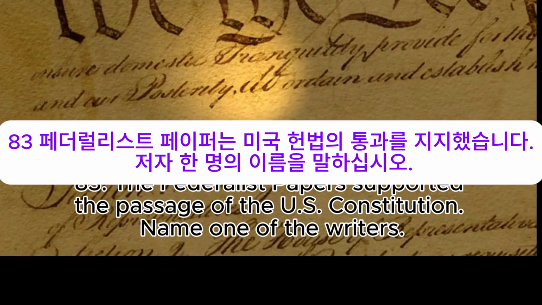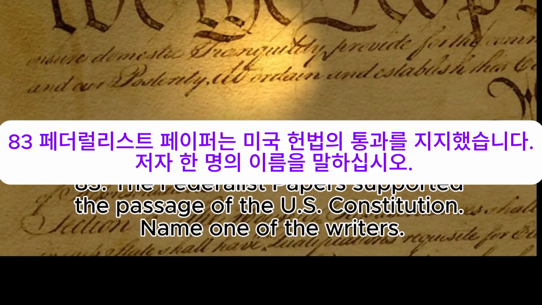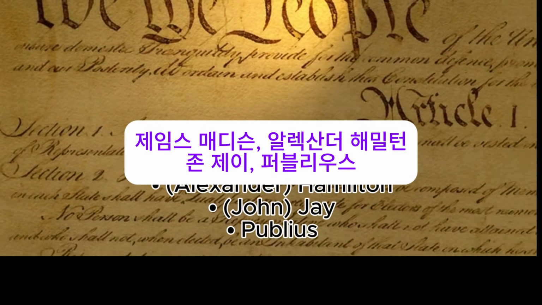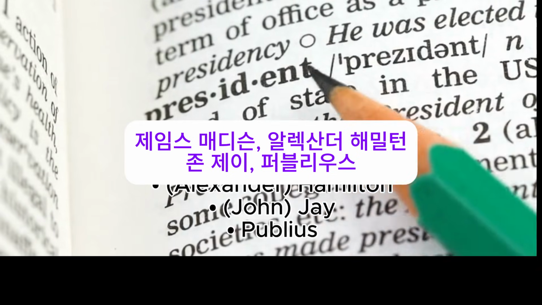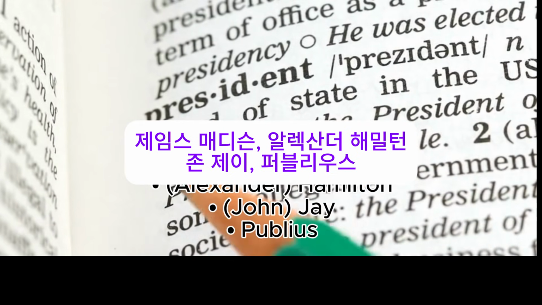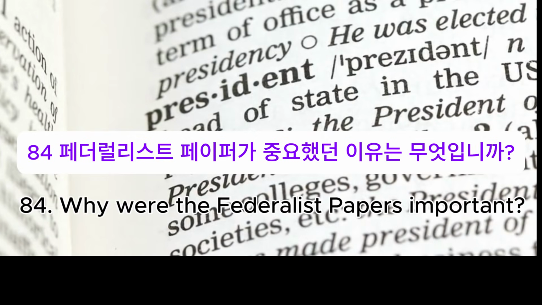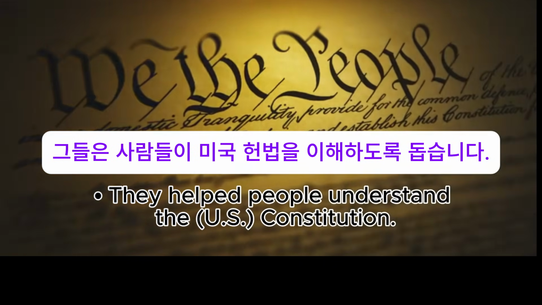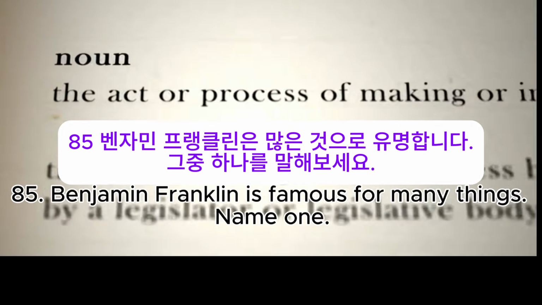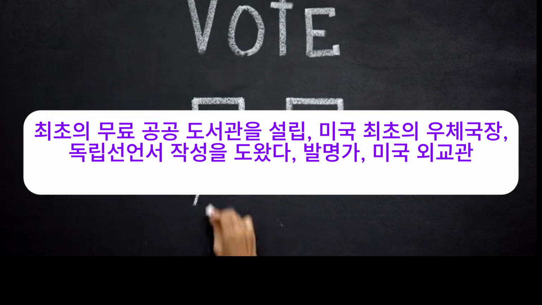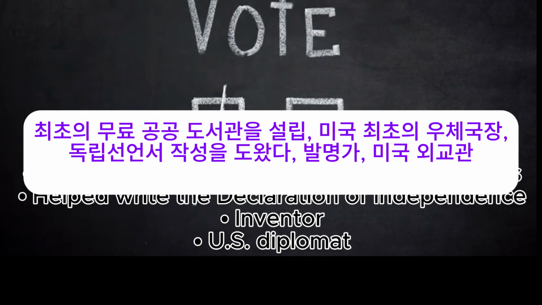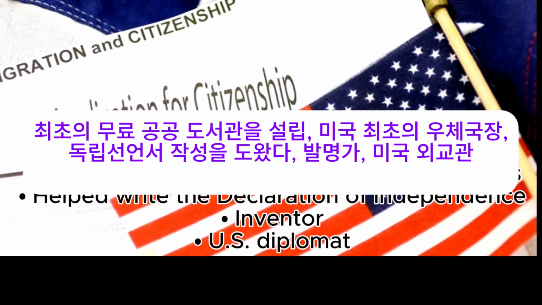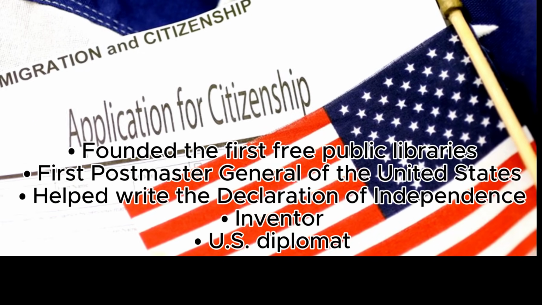83. The Federalist Papers supported the passage of the U.S. Constitution. Name one of the writers. James Madison, Alexander Hamilton, John Jay, Publius. 84. Why were the Federalist Papers important? They help people understand the U.S. Constitution. 85. Benjamin Franklin is famous for many things. Name one. Founded the first free public libraries, first Postmaster General of the United States, helped write the Declaration of Independence, inventor, U.S. diplomat.